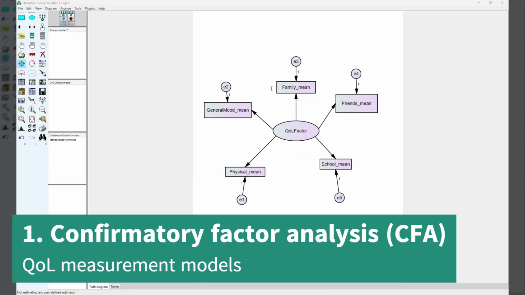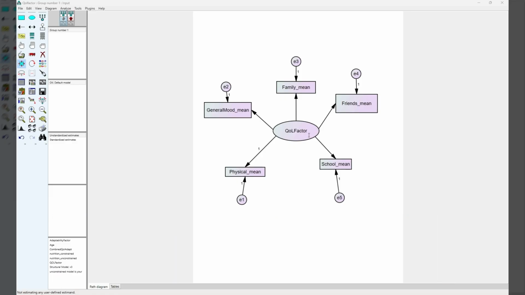We are going to move on to the second model, the second CFA, and this is the quality of life measurement model. The quality of life construct was specified as a single latent factor, just like the other one, with 5 indicators corresponding to the KIDSCREEN-27 domains administered. What are these domains? Physical activities and health, general mood and feelings, family and free time, friends, and school and learning.